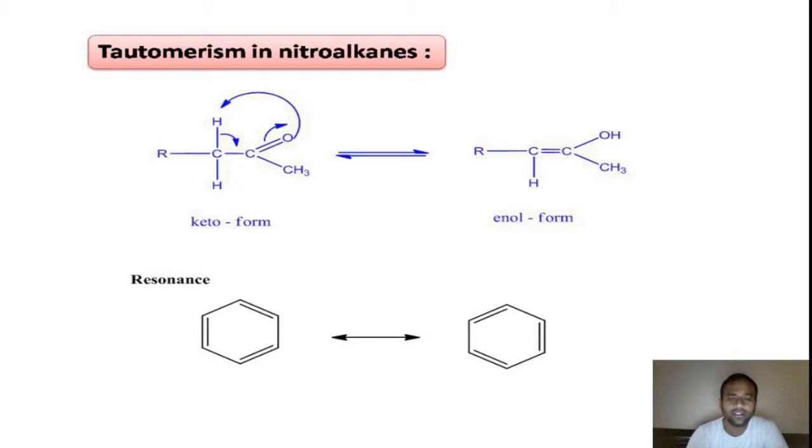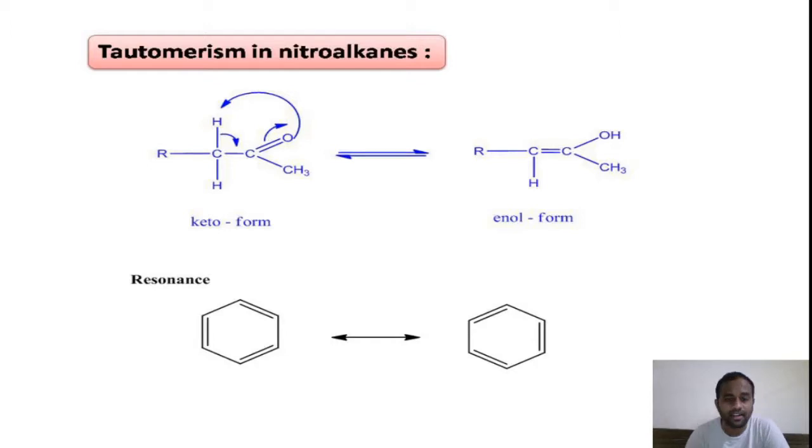Looking at another point between tautomerism and resonance, just now we have told that resonance affects the stability. That means higher the resonance energy, higher the stability; lower the resonance energy, lower the stability. But there is no such effect in tautomerism, right? These are the major differences between tautomerism and resonance, right?